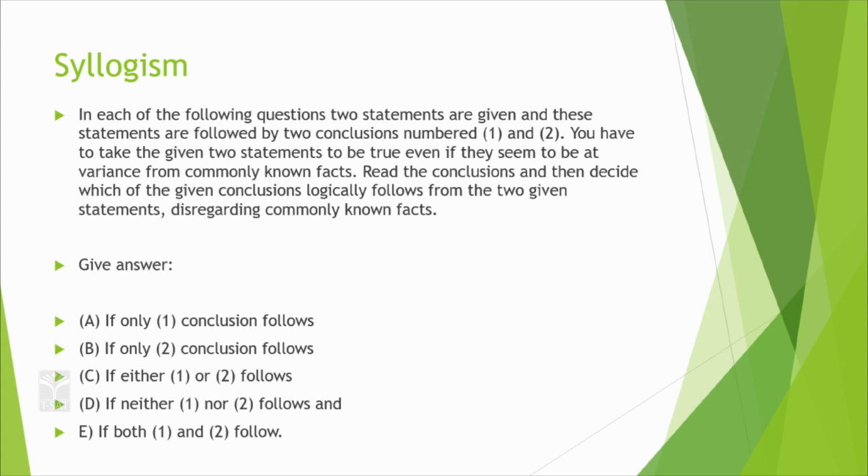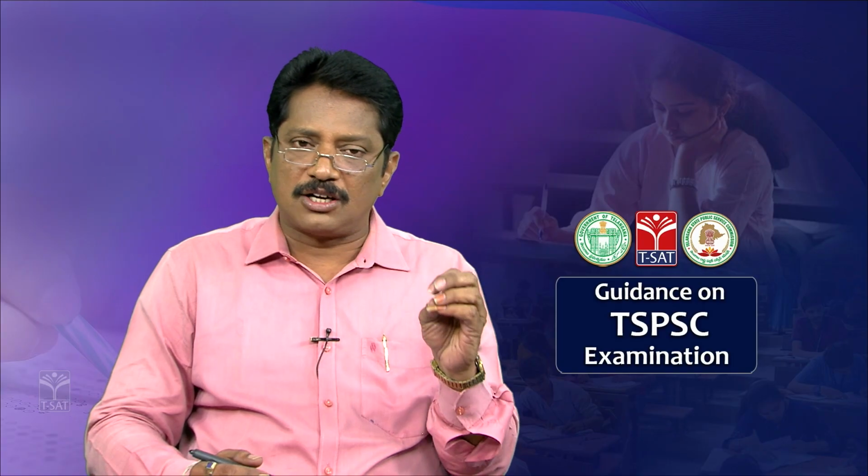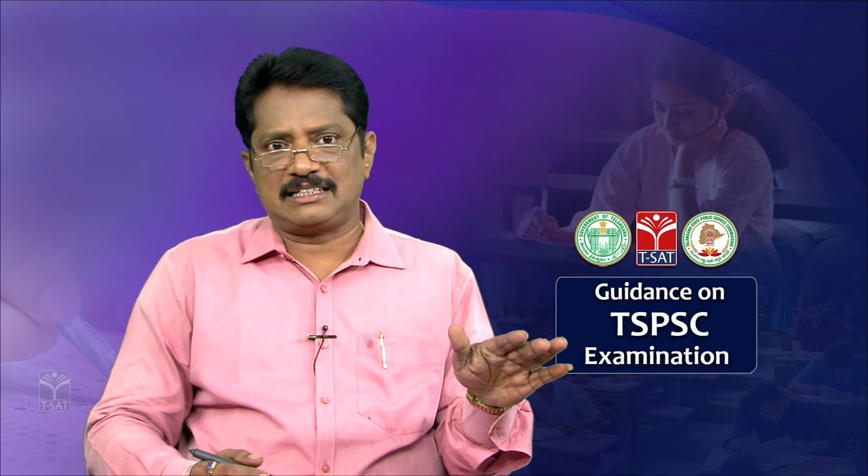Given answer means if only one conclusion follows, option A. Only 2 conclusion follows, option B. Either 1 or 2 follows, you have to take option C, and neither 1 nor 2, option D. If both 1 and 2, option E, like you have to see. So, very important, sometimes the statements or conclusions may not be exactly correct, but according to the situation, according to the given conclusion, you have to decide.